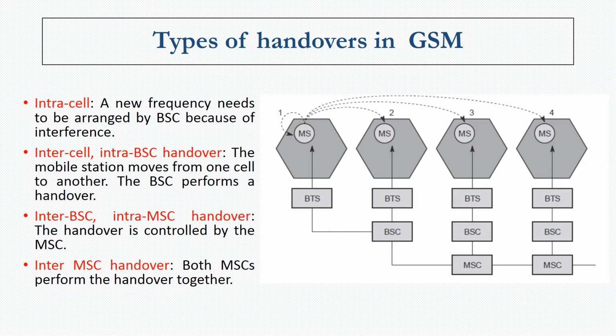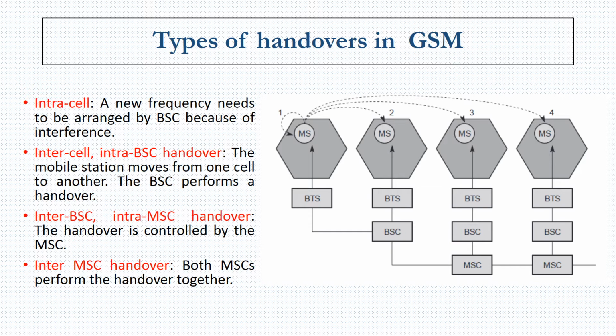But you can see that the MSC is the one that has been taking care of the earlier two radio cells also. So in the third type, only the BSC changes and the same MSC is in control.